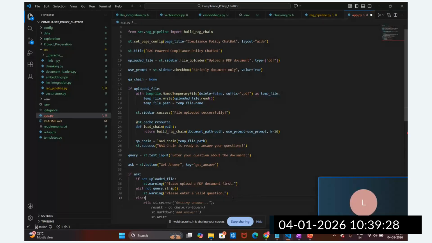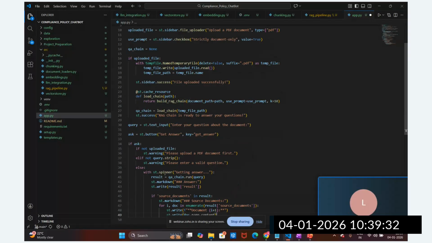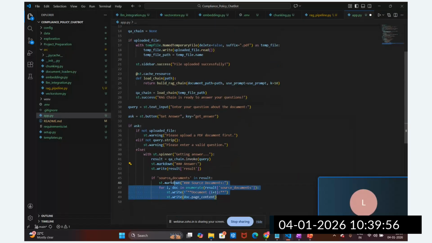And in the else part, I'm going to trigger this. I'm going to add st.spinner, and the spinner is going to rotate, get the answer, and then we are going to retrieve this. The question answering chain we have created here, the run is not there as of now, so we can use the invoke method, guys. We are going to invoke this user query. Let me remove this part as of now, we don't require it.